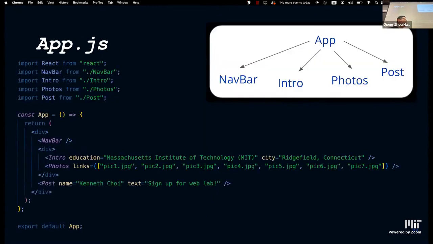All right, so we have all the components that we coded up. We have navbar, intro, photos, and posts. Oh, we didn't code up navbar, but not important today. You'll do that tomorrow, I think.